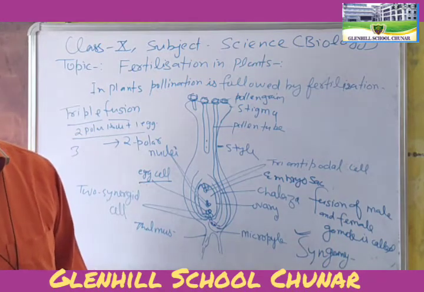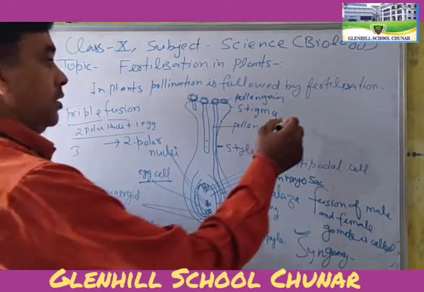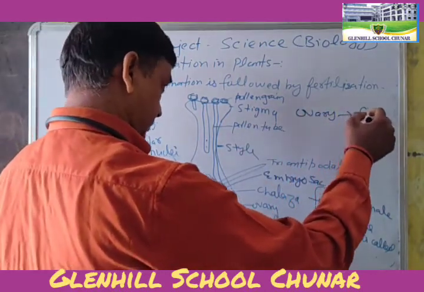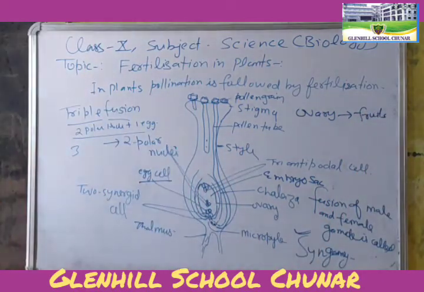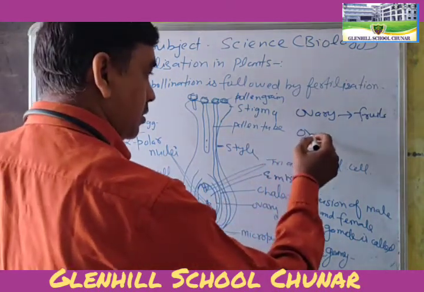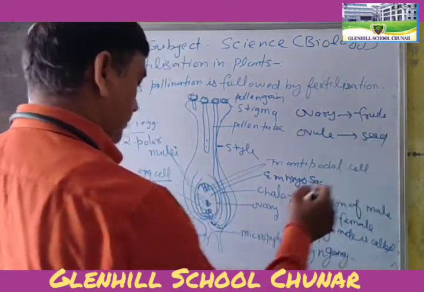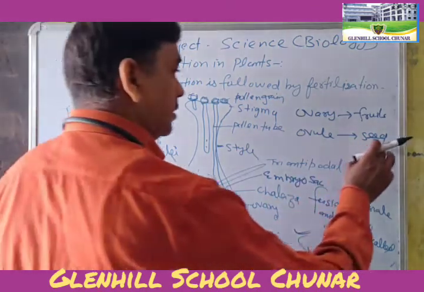After fertilization, the ovary develops into the fruit and the ovule into seed.